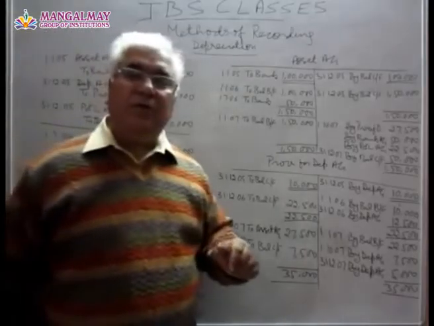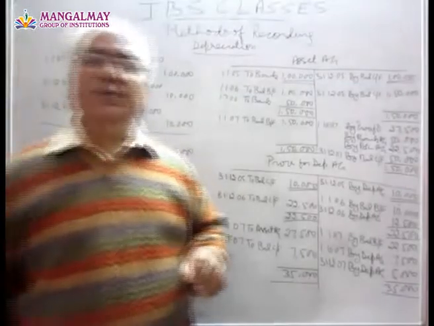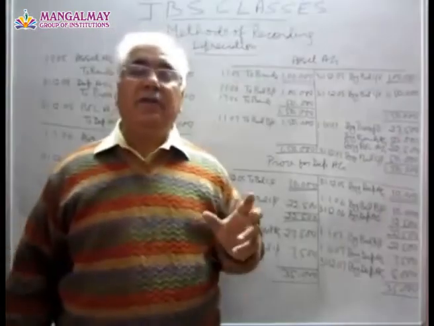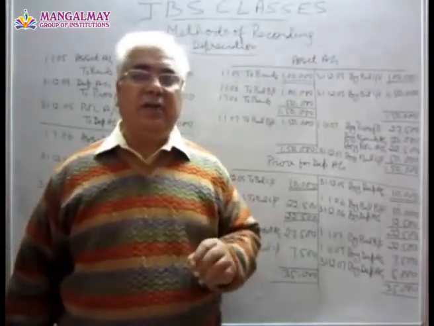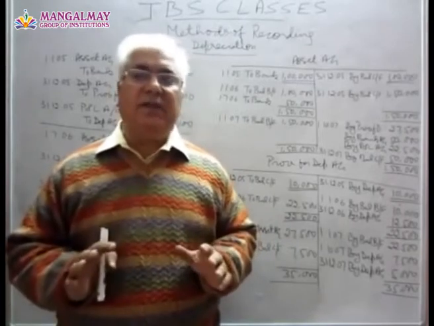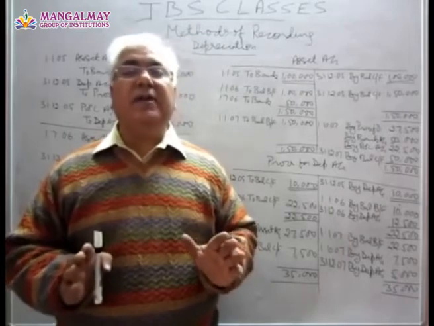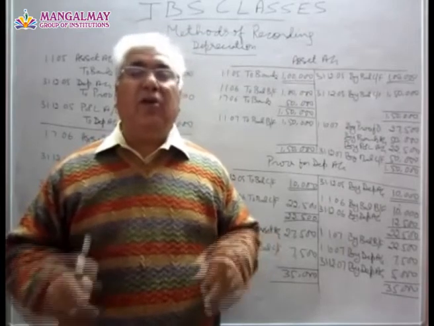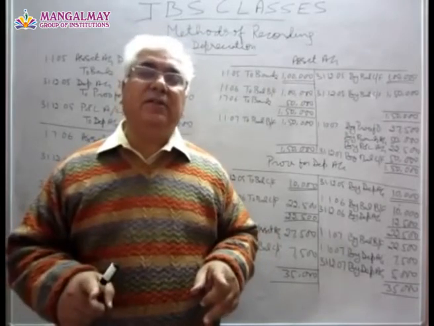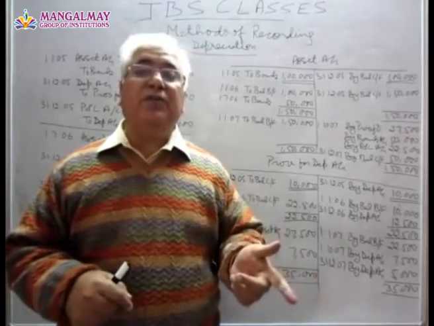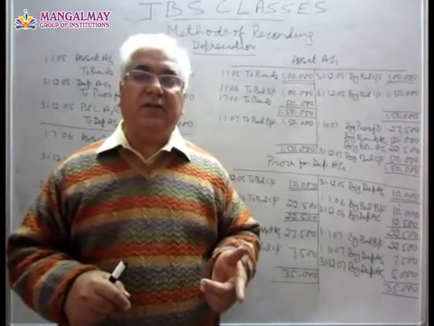Now I will explain to you the method of recording depreciation wherein we have the provision for depreciation account. The salient feature of this method is that the asset, till it is sold, remains at its purchase price. All the depreciation charged is charged to provision for depreciation account.